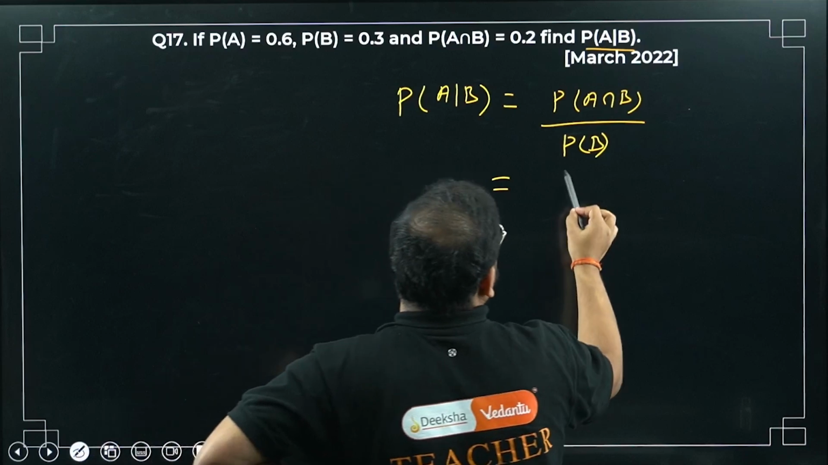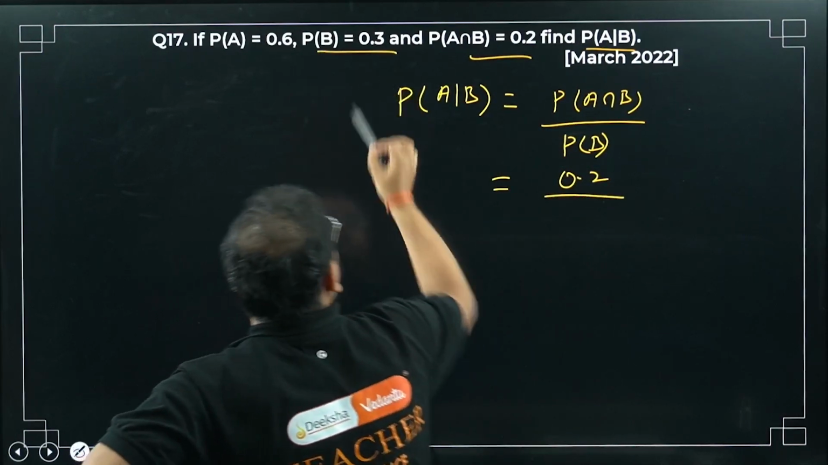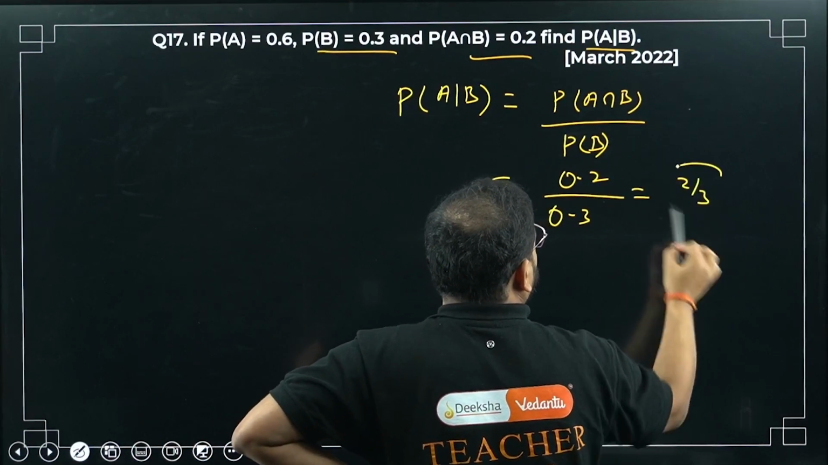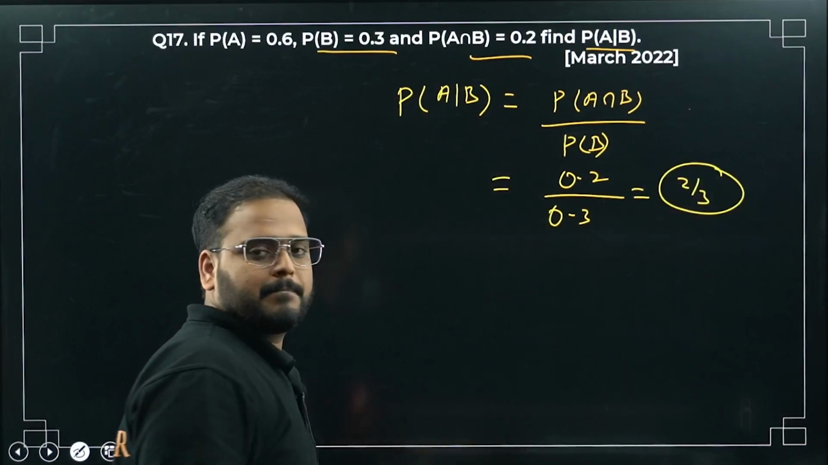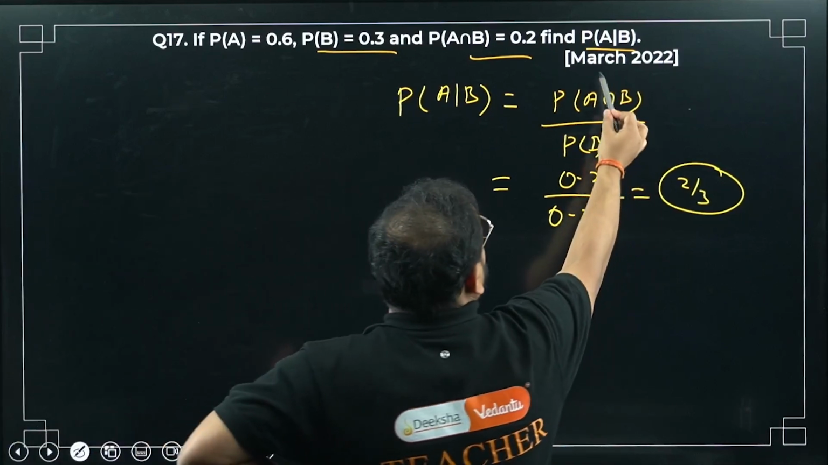How much is P(A intersection B)? 0.2, they have given it here. What is P(B)? P(B) is given as 0.3. What is the answer? 2 by 3. Simple question, right? Very simple. Again, asked in the March 2022 paper.